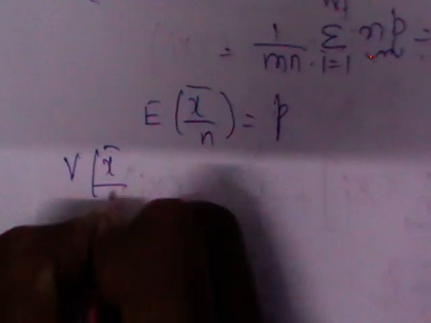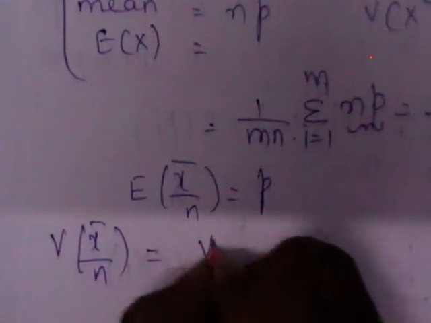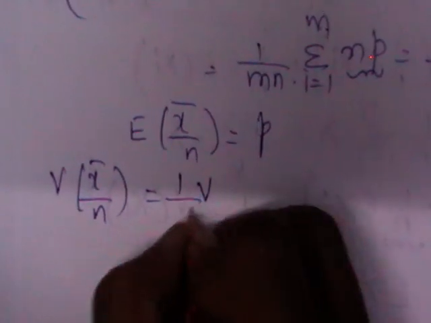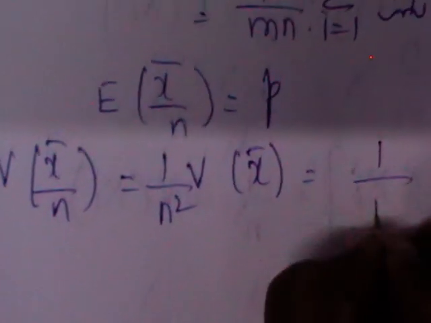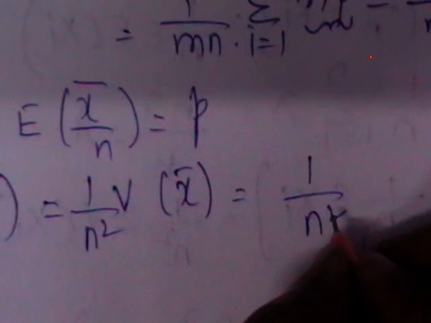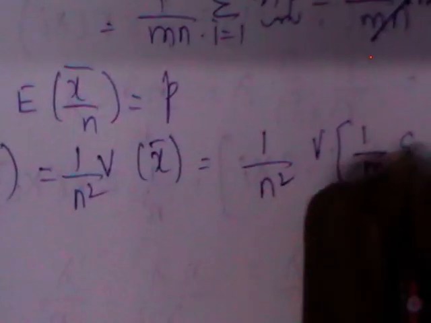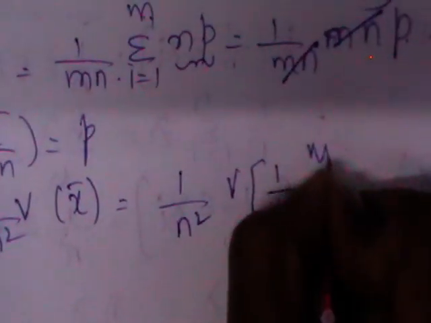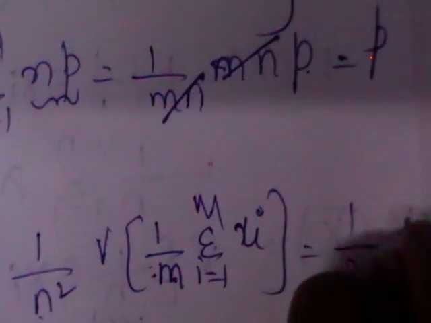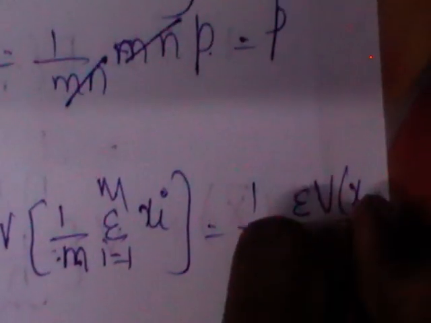First condition is satisfied. Let us verify the second one. Variance of x bar by n. The constant 1 by n can be taken out of the variance, and whenever a constant is taken out of variance, it will be squared. So 1 by n square, variance of x bar. Variance of x bar is variance of 1 by m sigma i equals 1 to m xi. It will be squared, and you will get 1 by n square m square sigma variance of xi.